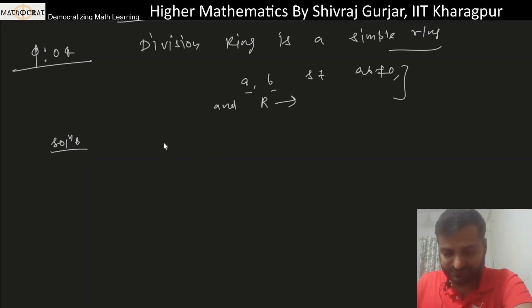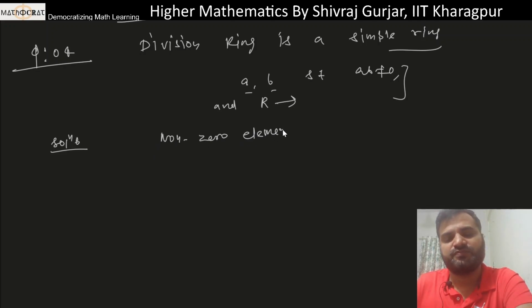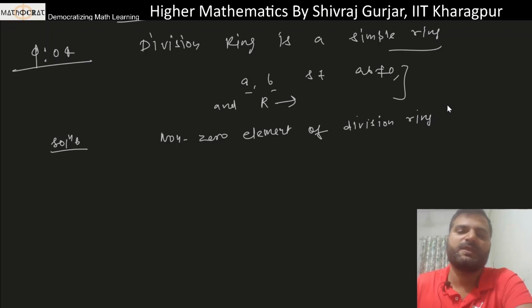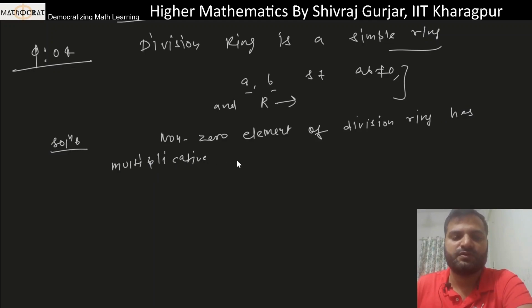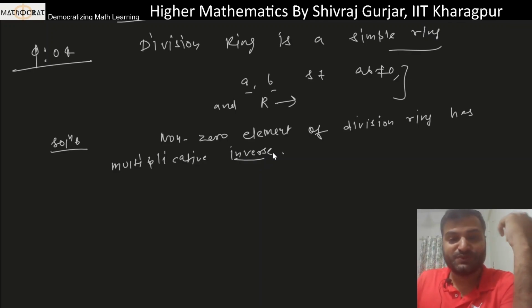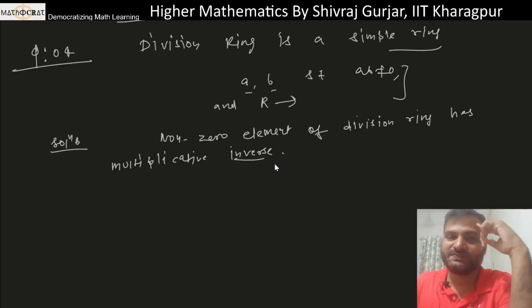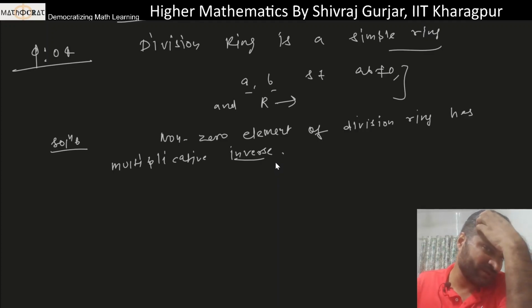A division ring means every non-zero element will have an inverse. A non-zero element of a division ring has a multiplicative inverse. Okay, so now we have to show that this ring, the division ring, has no proper ideals.